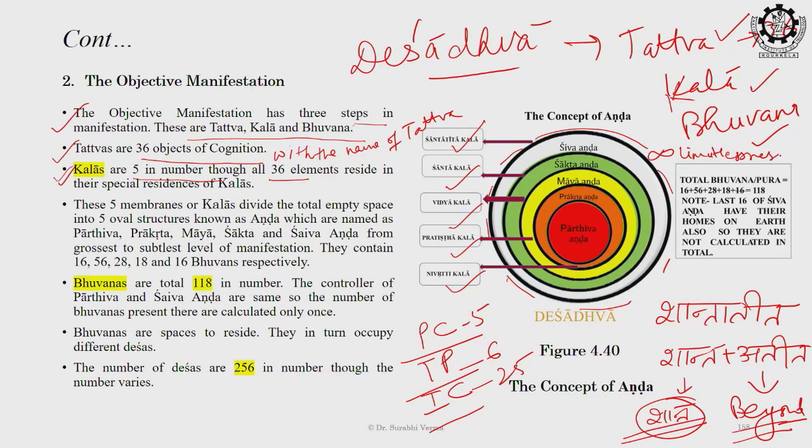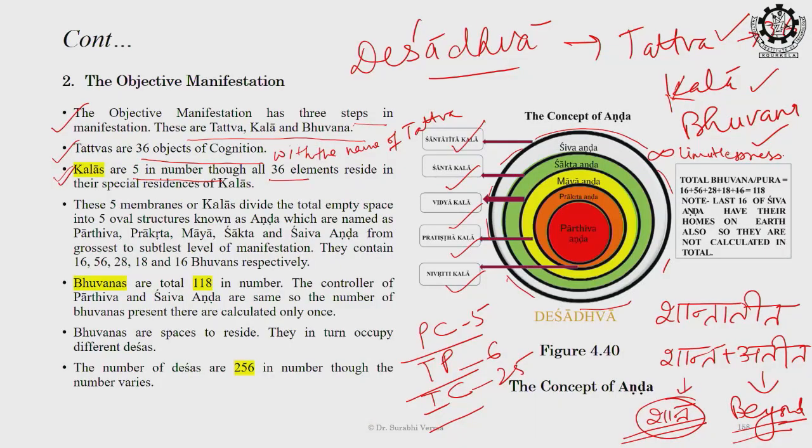So we do not know the actual measurement, the actual calculation of where this Shantatita lies. शिव तत्व का अंत कहाँ है हमको नहीं पता है. It's a limit, you can say it's limitless. So without any limitation becomes limitless, and something which cannot be measured out in any kind of number system, that means that is beyond our capability or potential of measurement.